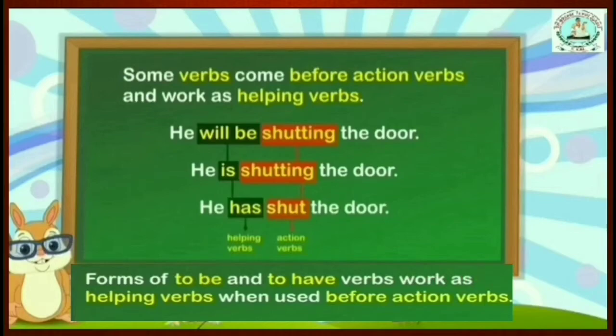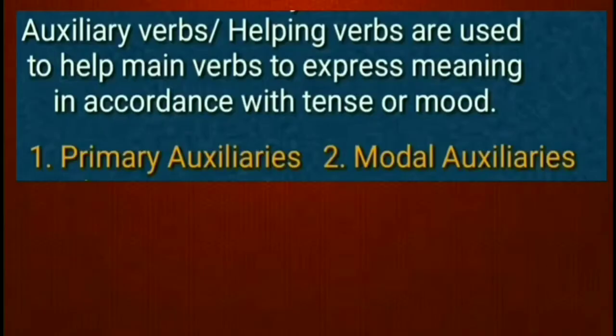Is it clear? And children, in the helping verbs, there are two types of helping verbs. First one, primary auxiliaries, and modal auxiliaries.